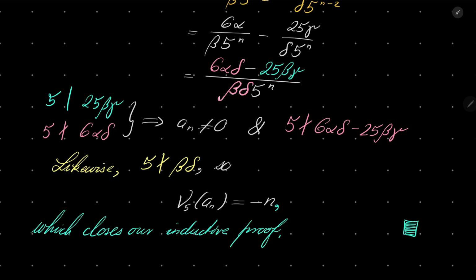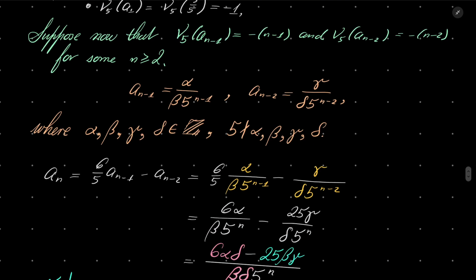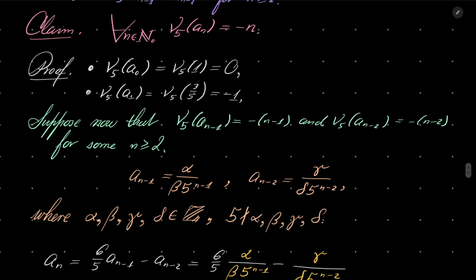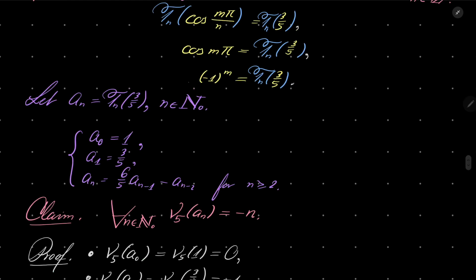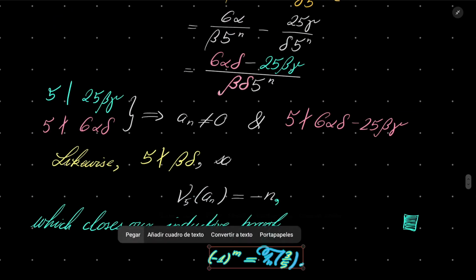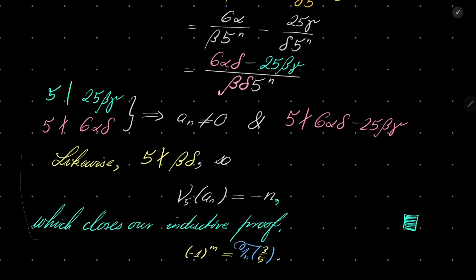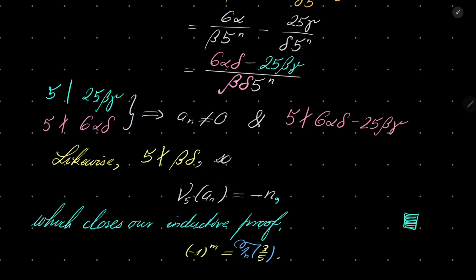But we are just one step before the final conclusion of our video, because now, since I know that my p-adic exponent is minus n, let's go back to this line. Let's copy this very equation, because now we will have a problem. What's the p-adic valuation of minus 1 to the power of m?